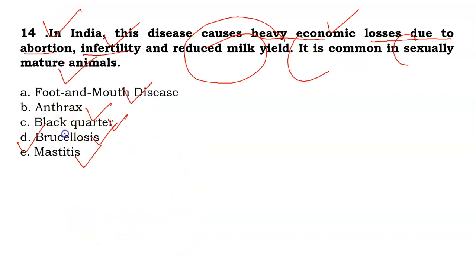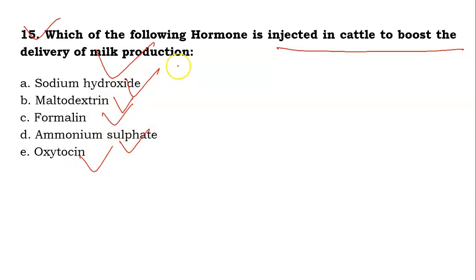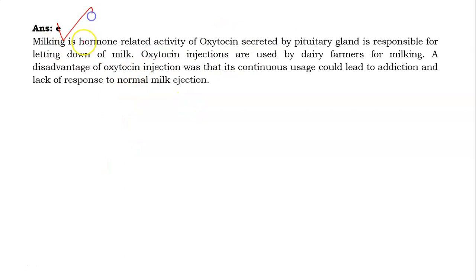So answer is D. Now the 15th question, which of the following hormones is injected in cattle to boost the milk production? Your options are sodium hydroxide, maltodextrin, formalin, ammonium sulfate or oxytocin. This is used as a hormone to inject in cattle to boost the milk production. So friends, answer is E. Milking is a hormone-related activity of oxytocin secreted by the pituitary gland, and it is responsible for letting down of milk.